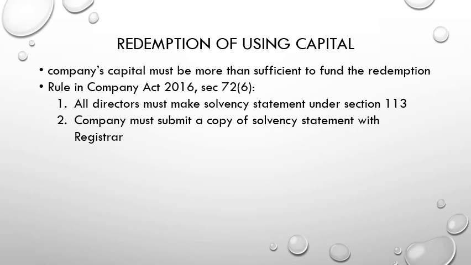If the capital is not sufficient to redeem the preference shares, then this cannot be done. So in the rules, Companies Act 2016, section 72, clause 6, says that all directors must make a solvency statement, which falls under section 113.